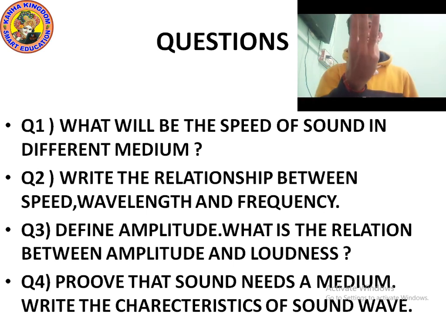Characteristic number three: compressions are the regions of high pressure and density where the particles are crowded, and are represented by the upper portion of the curve called the crest. Point number four: rarefaction is the region of low pressure and density where the particles are spread out, represented by the lower portion of the curve called the trough. The distance between two crests or two troughs is called wavelength. It is represented by the Greek letter lambda, and its SI unit is meter.